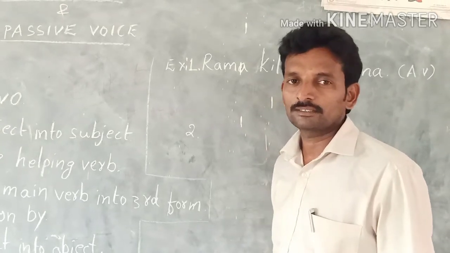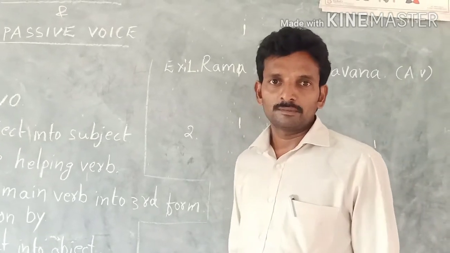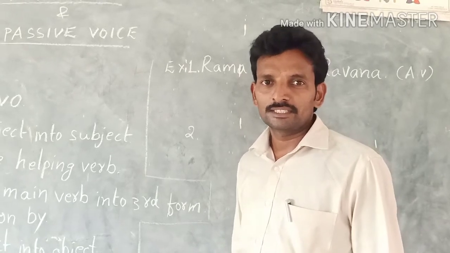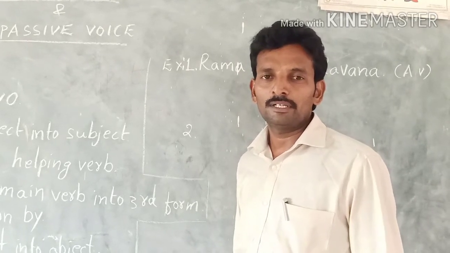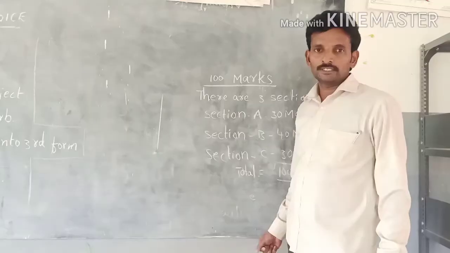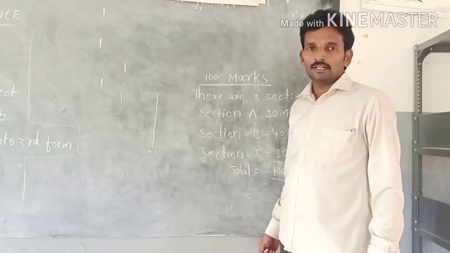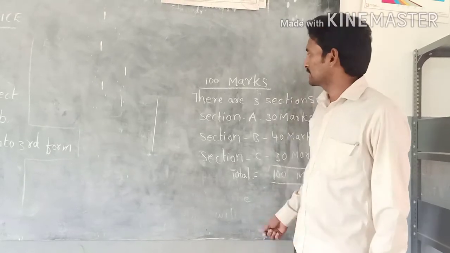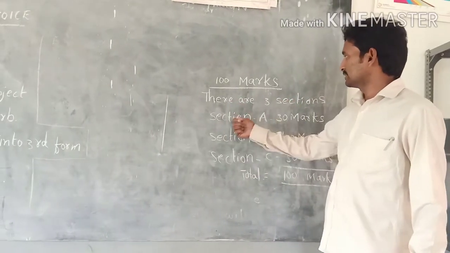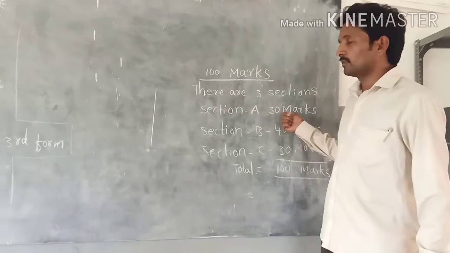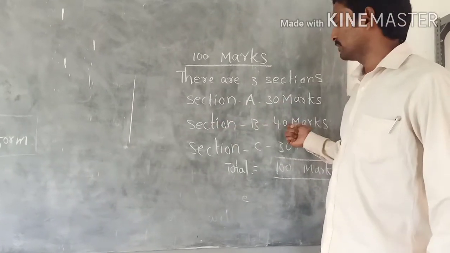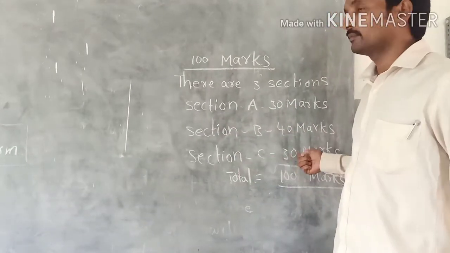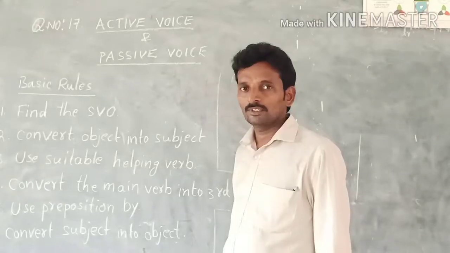Welcome to English class. My name is J. Chandibabu. I am working as an English guest teacher in MJPAB BCWR School, Samnasa. You know already, our exam paper will be given for 100 marks. There are 3 sections. Section A 30 marks, Section B 40 marks, Section C 30 marks, total 100 marks.